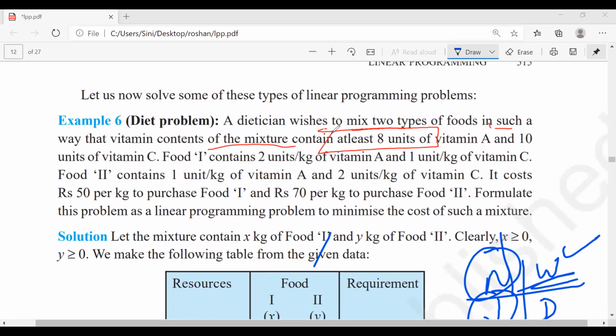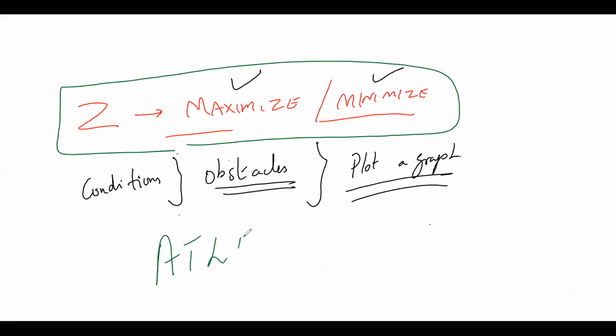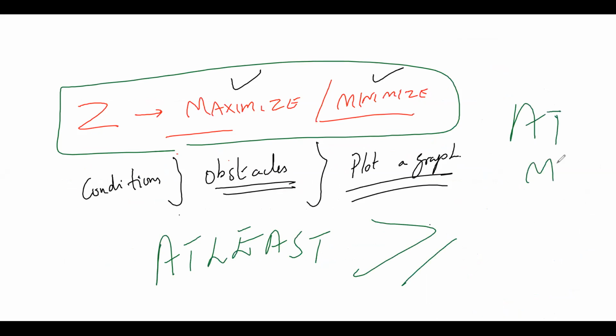Correct? If you are studying at least 2 hours, at least means minimum, daily we are studying 2 hours. So at least always means the greater than or equal to symbol. What is my keyword here? I'll write on the whiteboard. At least. At least means greater than or equal to. At most means less than or equal to. That's all.